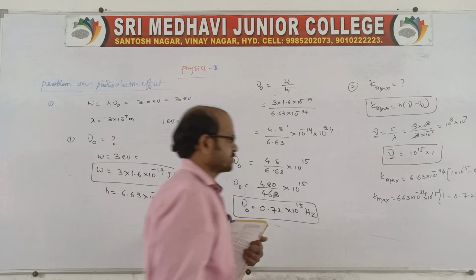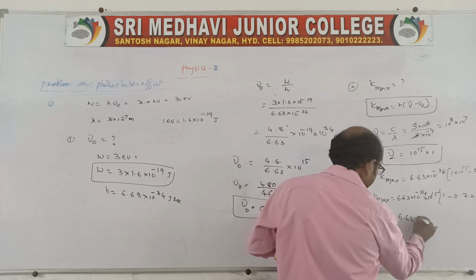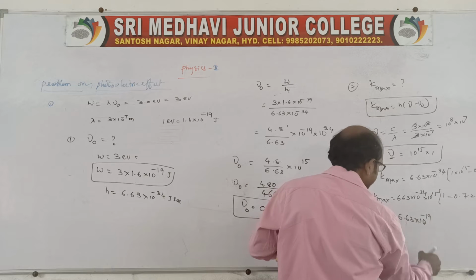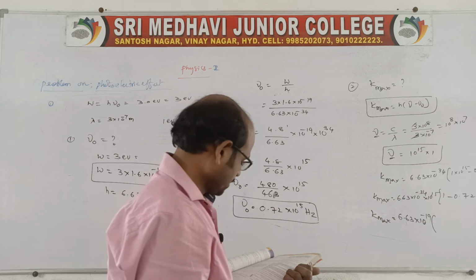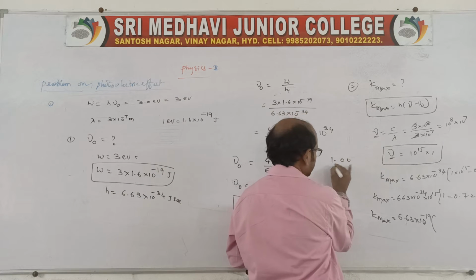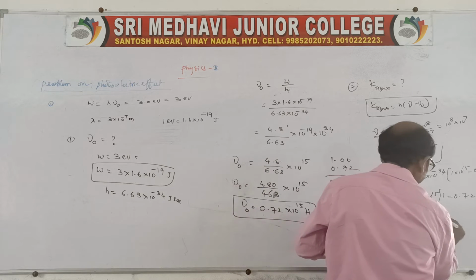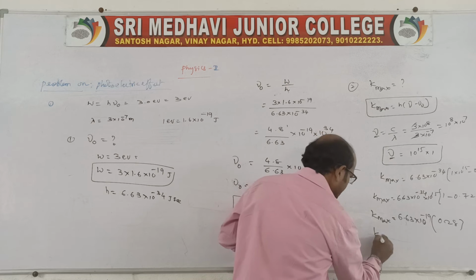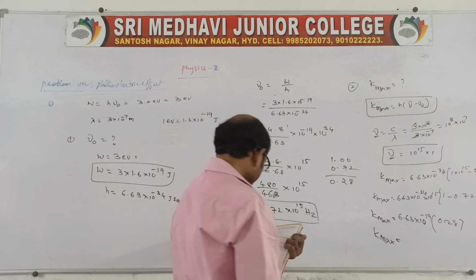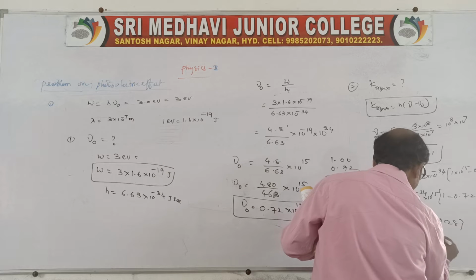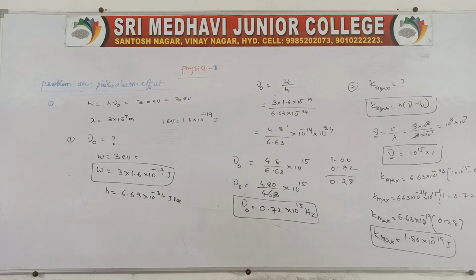So 10 power minus 19, and 1 minus 0.72 is 0.28. Multiplying 6.63 into 0.28, we get approximately 1.86 into 10 power minus 19 joule. So the first and second are over.